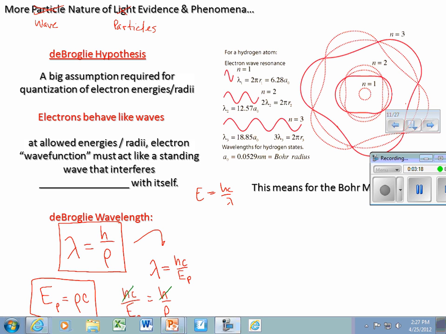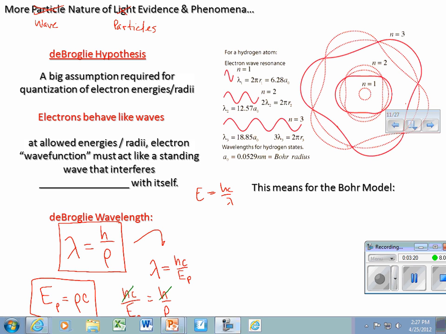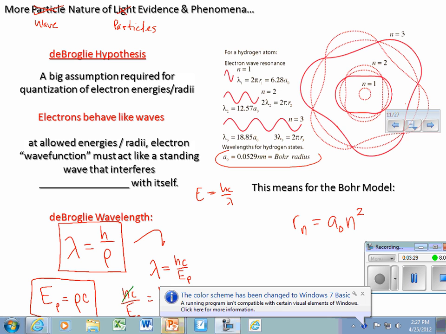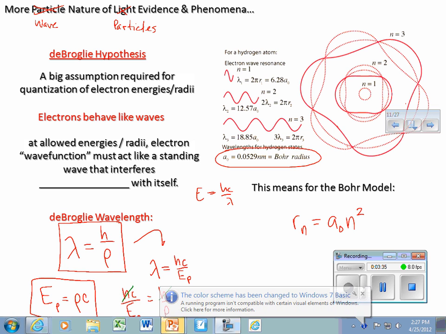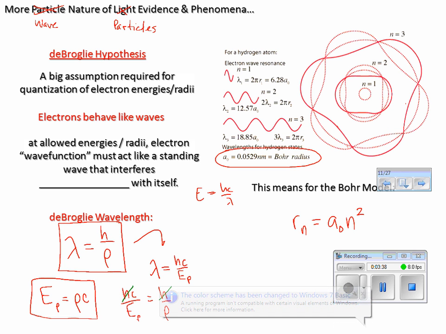Now, what this means for the Bohr model is the whole thing we got to, where the radius of any energy level is the Bohr radius times n squared. And here's what we call the Bohr radius. My color scheme is changing. So that's stuff we saw this morning.